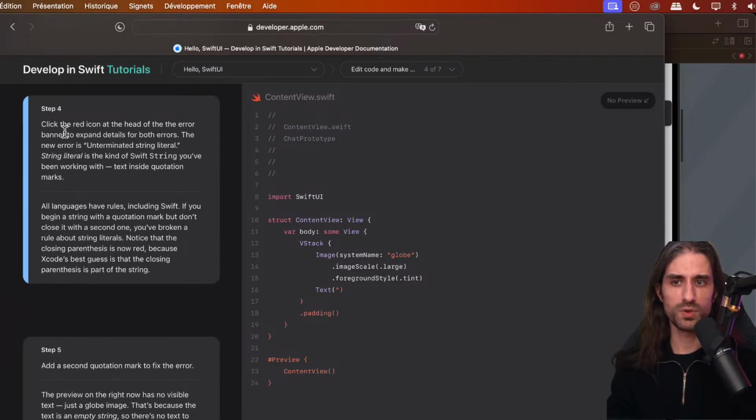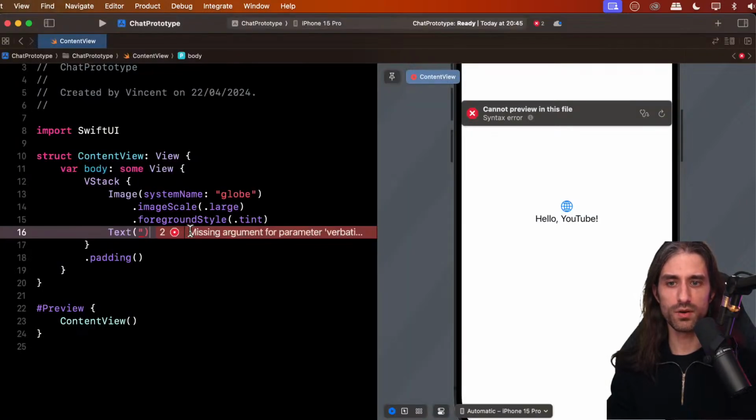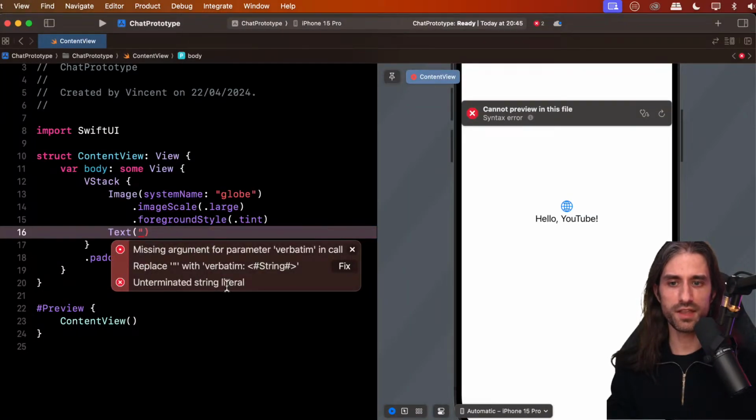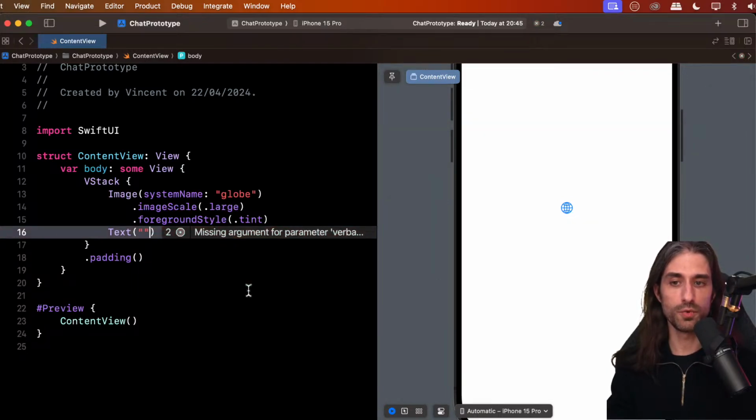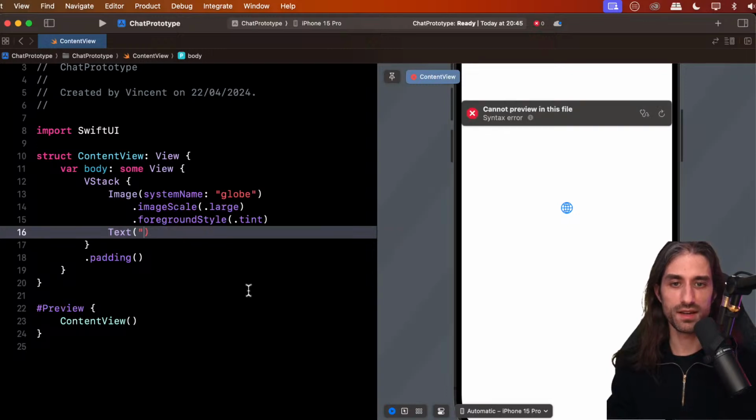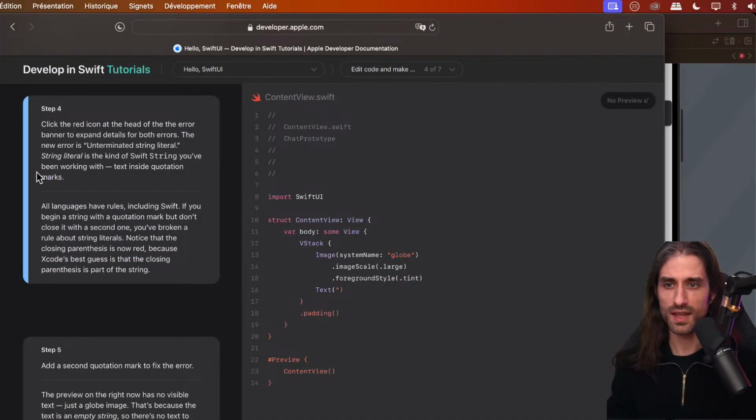So they suggest that we click the red icon at the head of the error banner to expand details for both errors. And it says the new error is unterminated string literal. So let's see. Indeed, unterminated string literal. So we began to start a string, but you need to finish it with another double quotation mark, which I haven't provided yet. And a string literal is the kind of Swift string you've been working with, text inside quotation marks.